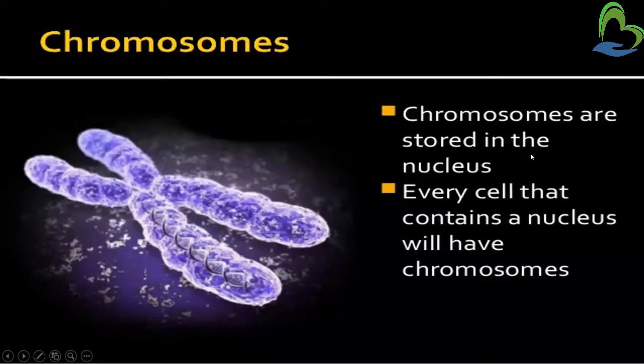Now we will see about the chromosome. Chromosomes are stored in the nucleus. In the previous lecture, we learnt about the cell and its contents. There was a nucleus, and the nucleus consists of chromosomes. There are 23 pairs of chromosomes in each nucleus. Every cell that contains a nucleus will have chromosomes inside.